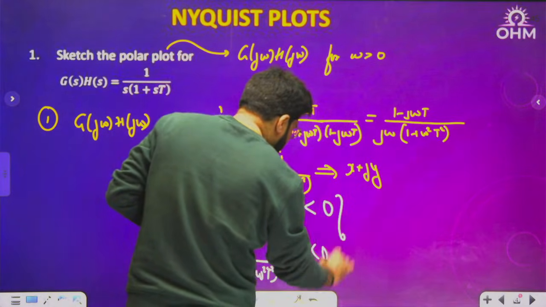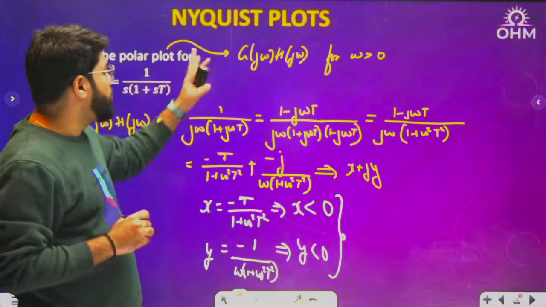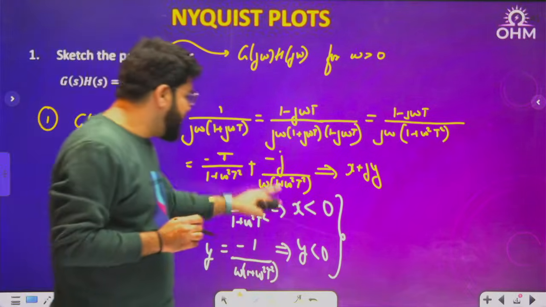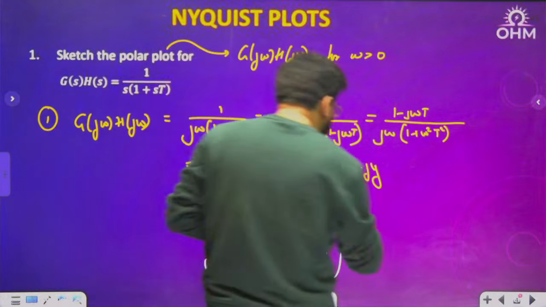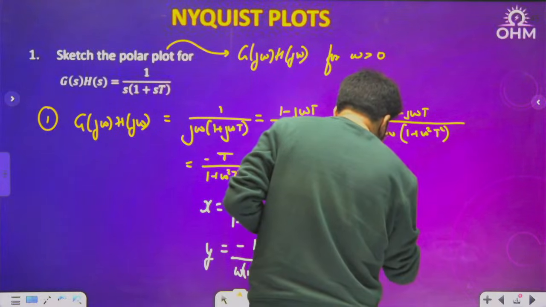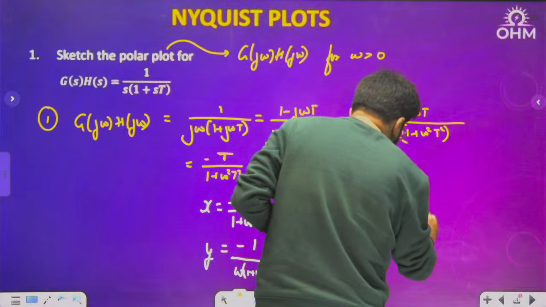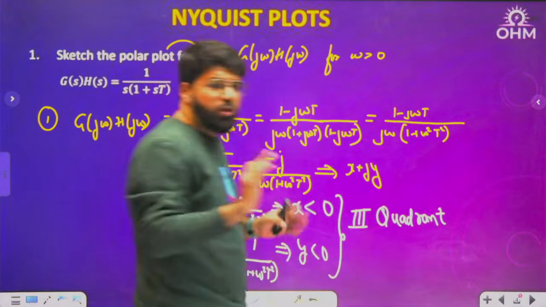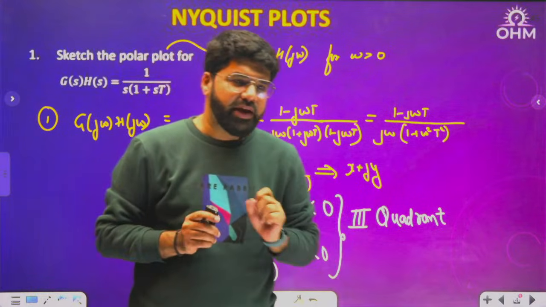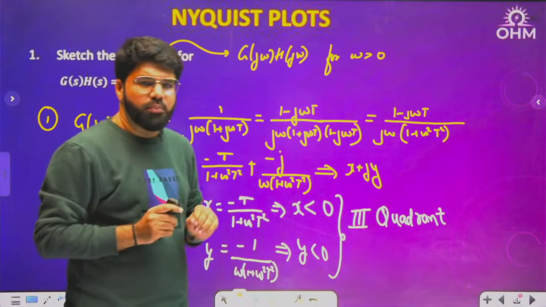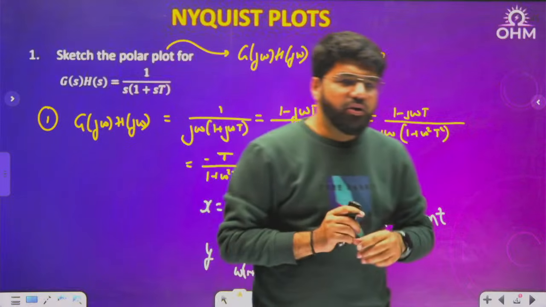So can you tell me in which quadrant the plot should come? When I plot G(j omega), it has real and imaginary part both negative, and real and imaginary part both negative represents the third quadrant. So the plot will be in the third quadrant. That also they can ask. There has been a question of 1 mark in GATE: just tell the quadrant of the polar plot.